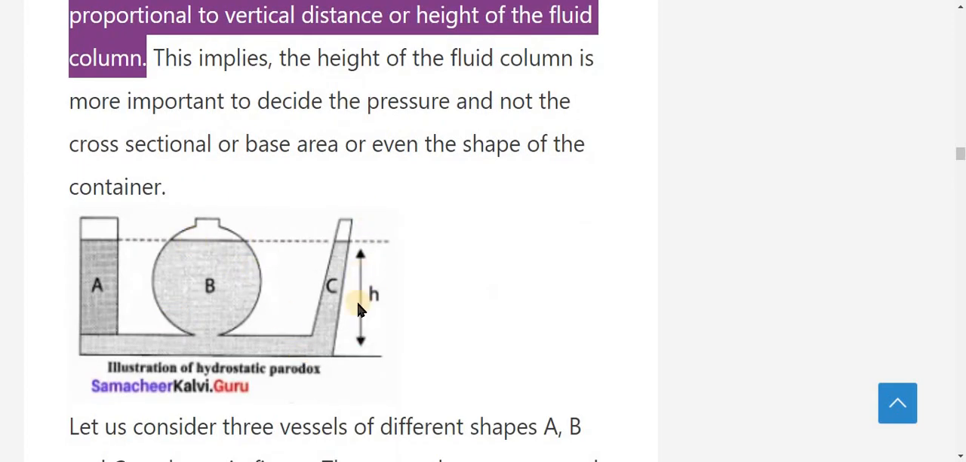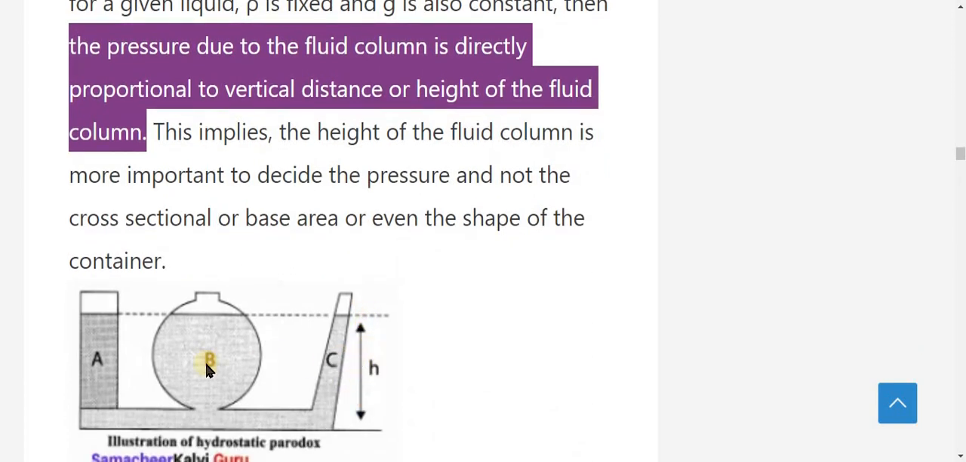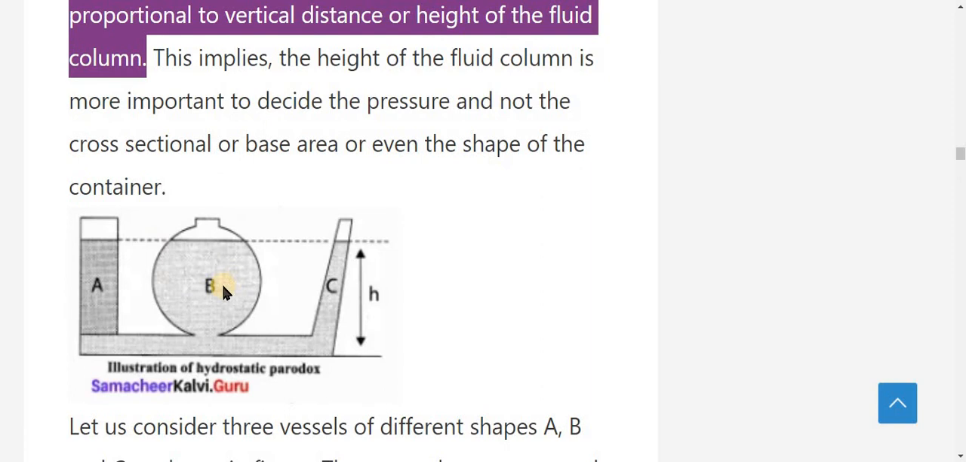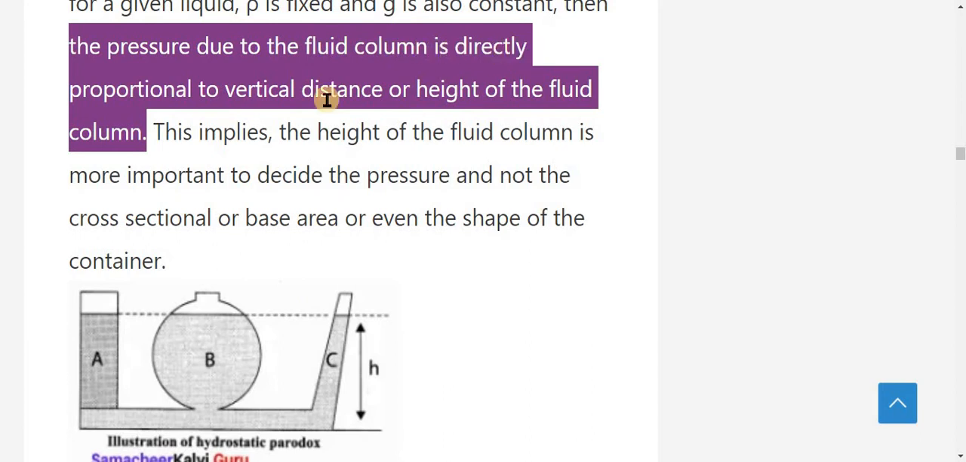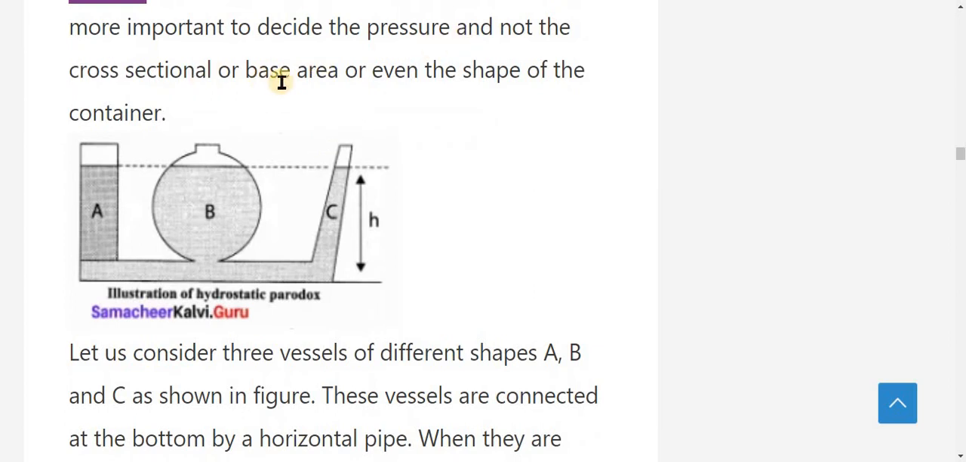Here, vertical. So the pressure due to the fluid column is directly proportional to the vertical distance or height of the fluid column. This implies that the height of the fluid column is more important to decide the pressure, and not the cross-sectional or base area, or even the shape of the container. Different shapes of the container are not considered, because the pressure due to the fluid column is directly proportional to the height of the fluid column.